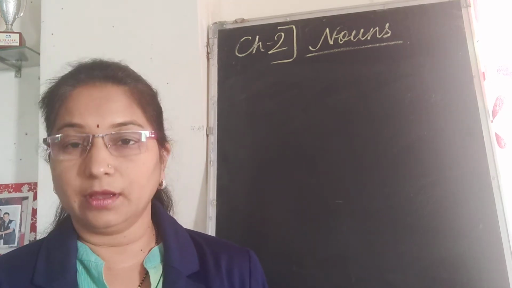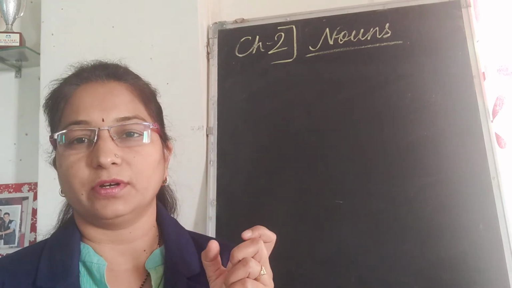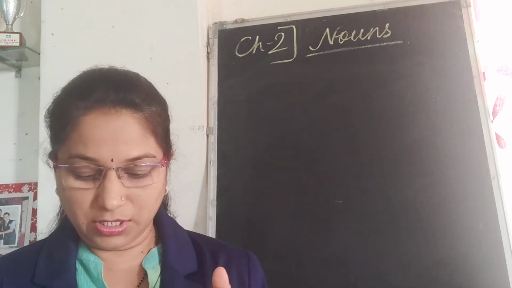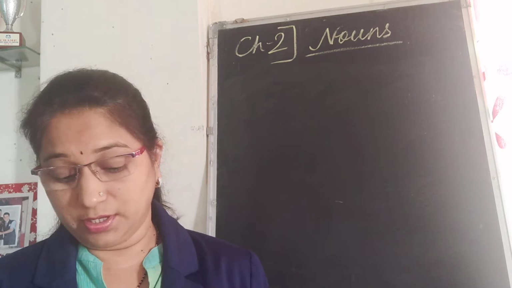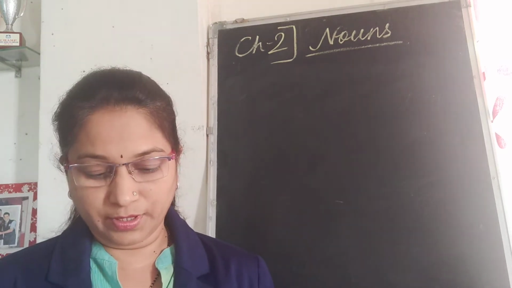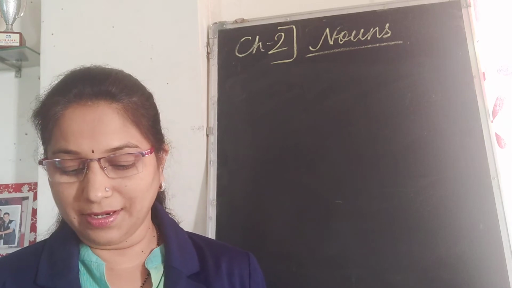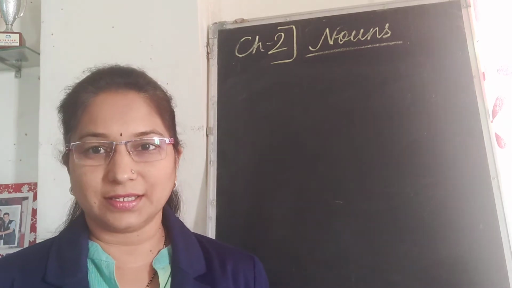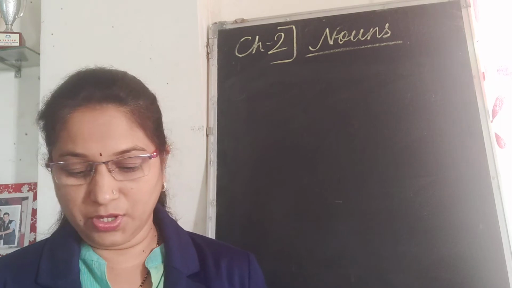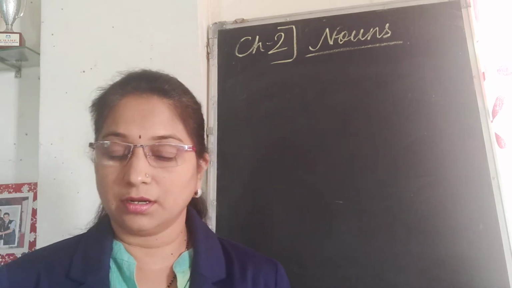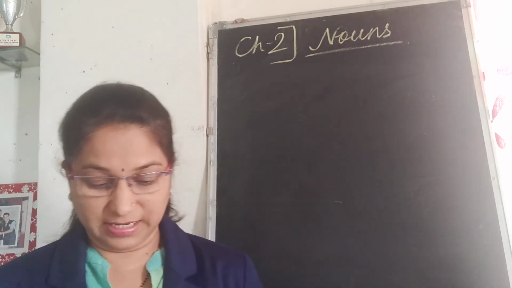Here team is a collective noun, a group word used for a number of people of the same kind. And I had some milk and biscuit. In this, milk is an uncountable noun, whereas biscuit is a countable noun. So these are the different nouns we have seen in different sentences.